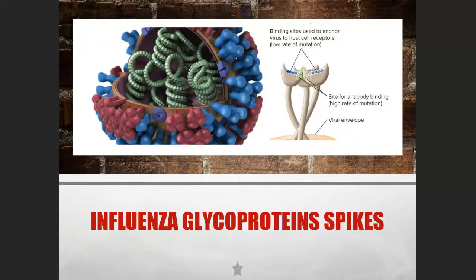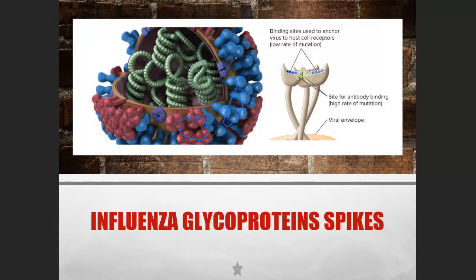And this spike, let's see over here. This is the H spike, the blue one, and this is the N spike, the brownish one. So they have different structure, and they can be changed. So maybe this is H1, this is N1. Maybe this is H2, this is N5, for example.